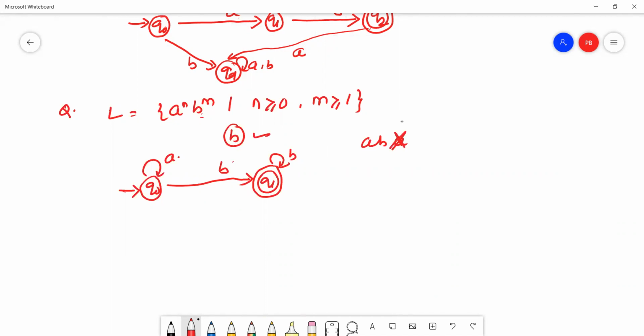After b, no a will start. If a starts, that will go to the dead state. This is called QD.